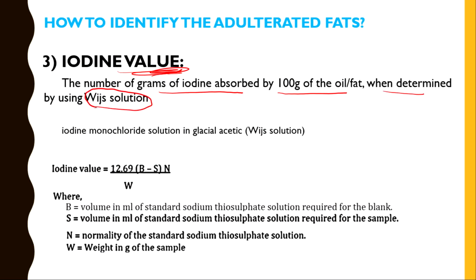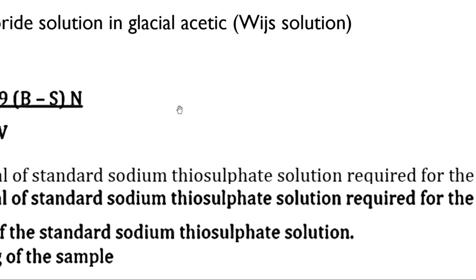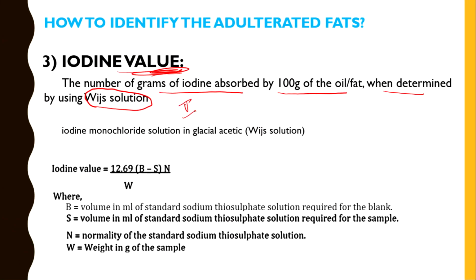What is meant by Wijs solution? Iodine monochloride in glacial acetic acid is called Wijs solution. So what is the principle involved in this? The general principle involved in the determination of iodine value is iodometry.